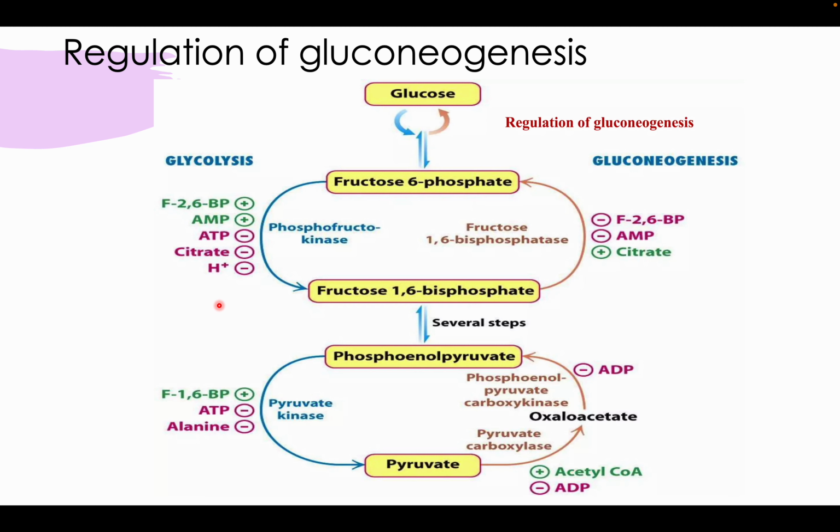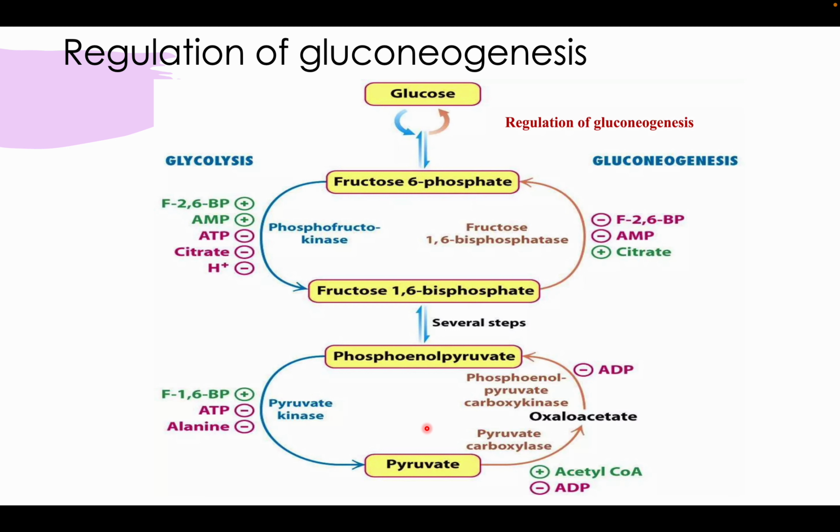And if we see on the other side of glycolysis, all this that is acting as a negative feedback here, they act as a positive feedback. So if we have tons of ATP, then this reaction will be inhibited because this reaction also generates ATP. Again, if we have 1,6-bisphosphate, then this reaction acts in the forward direction. But if we have ATP, alanine, which is a glucogenic amino acid, then this reaction is also inhibited.